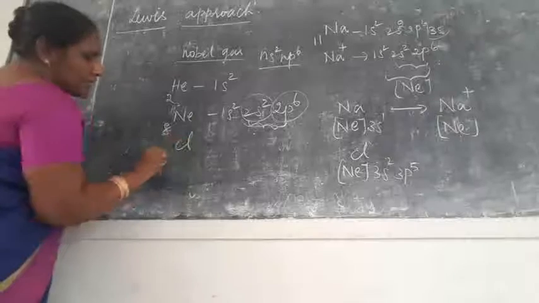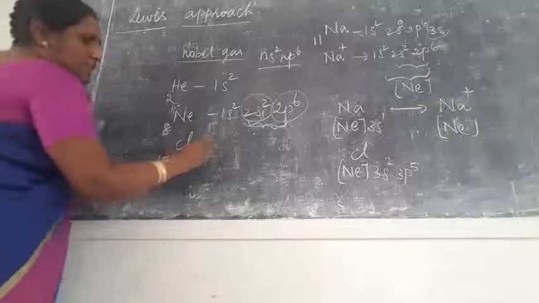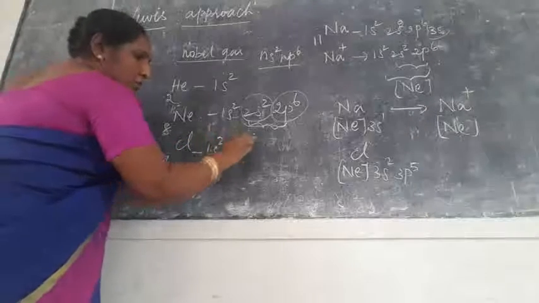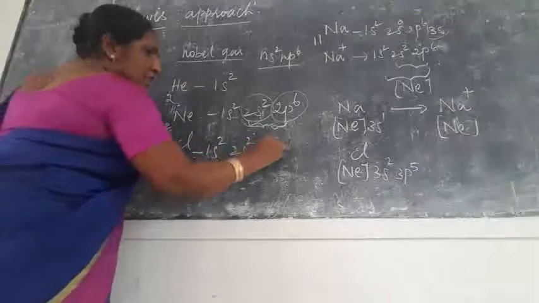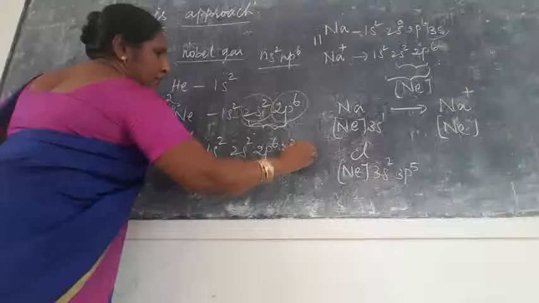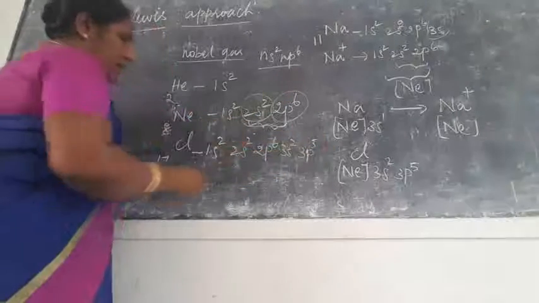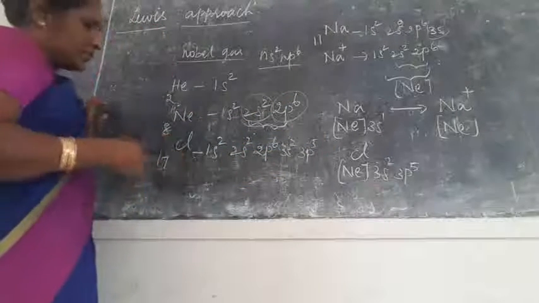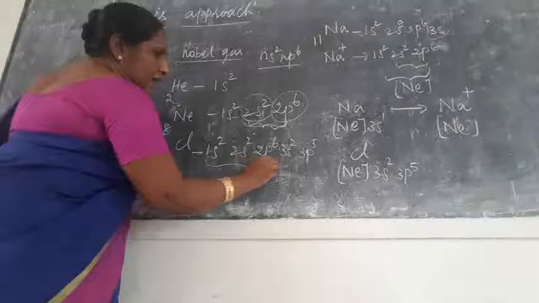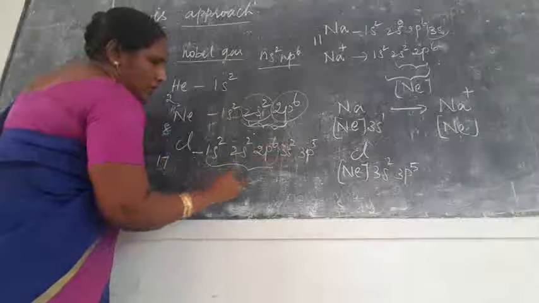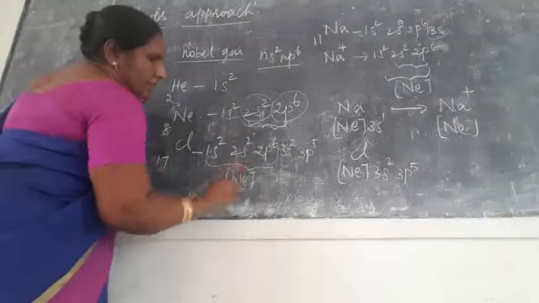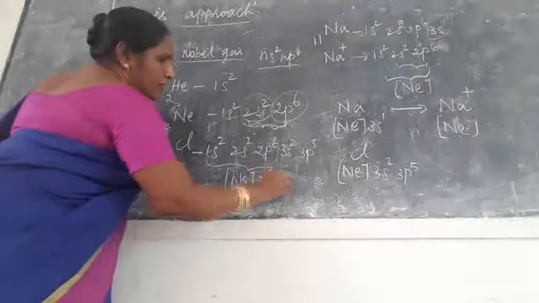The atomic number of chlorine is 17. How to write the electronic configuration? 1s2, 2s2, 2p6, 3s2, 3p5. This is the electronic configuration of chlorine, which we already studied. Now we can write it like this: the neon configuration, [Ne], and then 3s2, 3p5.